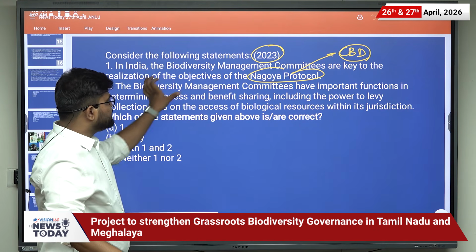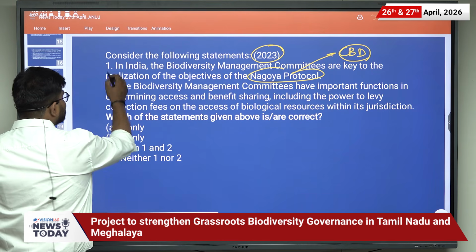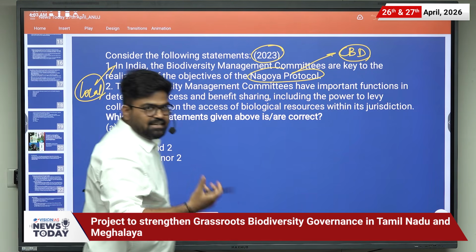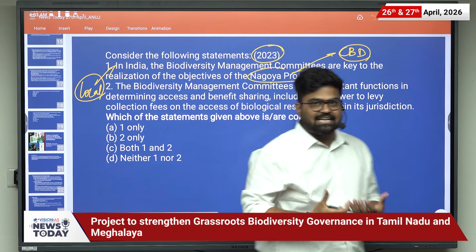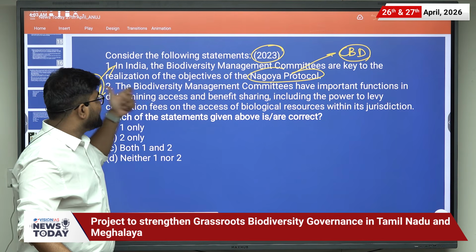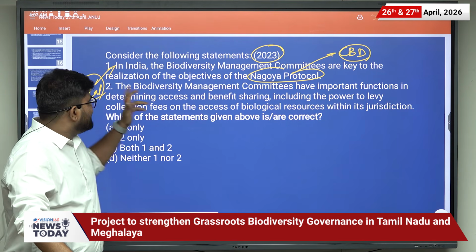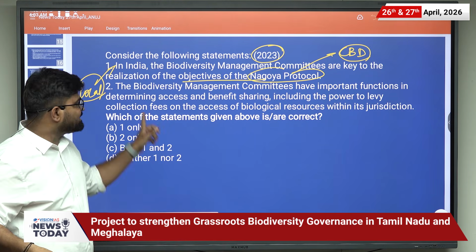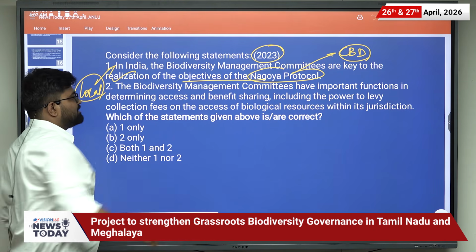The Biodiversity Management Committee is at the local level and it registers various natural resources and traditional knowledge. So it is an important part in the realization of the objective of the Nagoya Protocol. So this statement is correct.